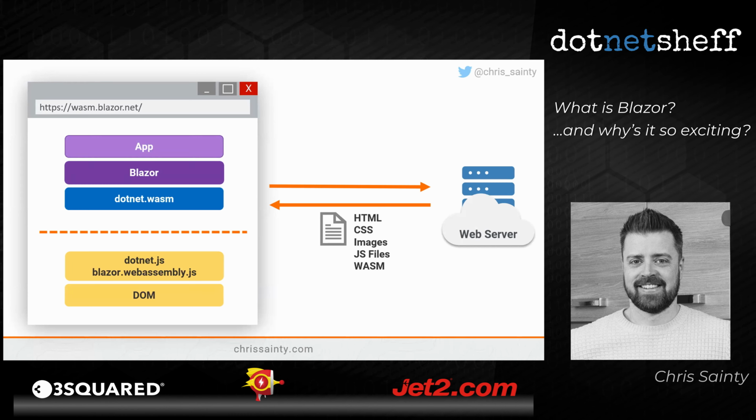It can't actually modify the DOM in any way. It can't call any browser APIs. It still has to rely on JavaScript to do that. So Blazor has a little foot in the JavaScript world in order to handle that interop scenario. So cool, we've got our Blazor WebAssembly app running in the browser, which is pretty sweet.